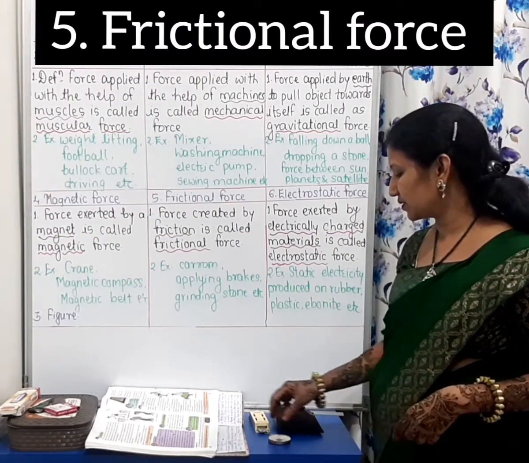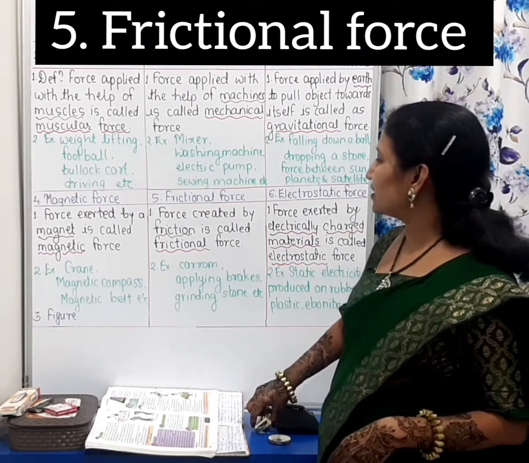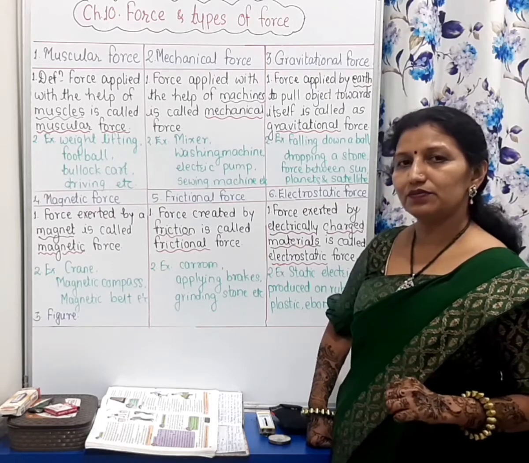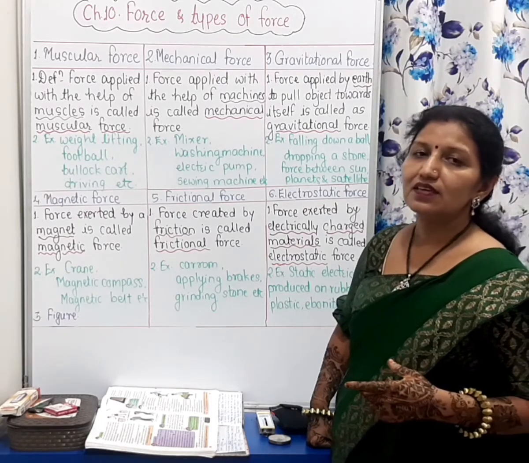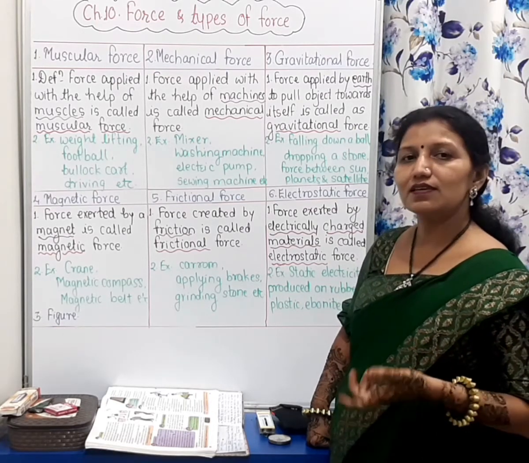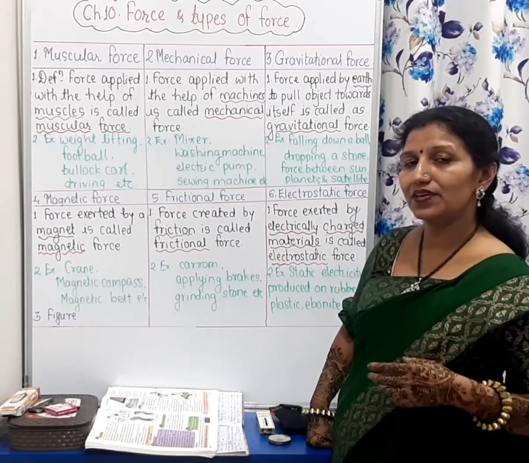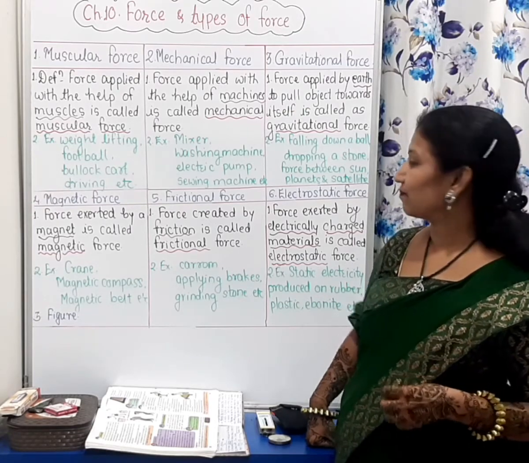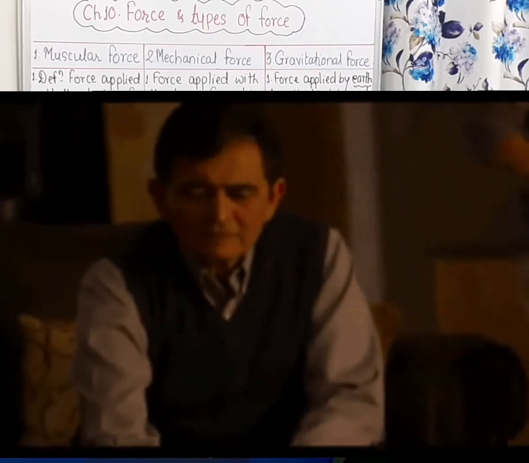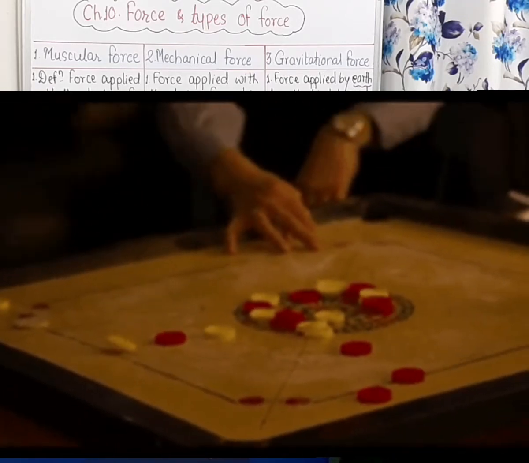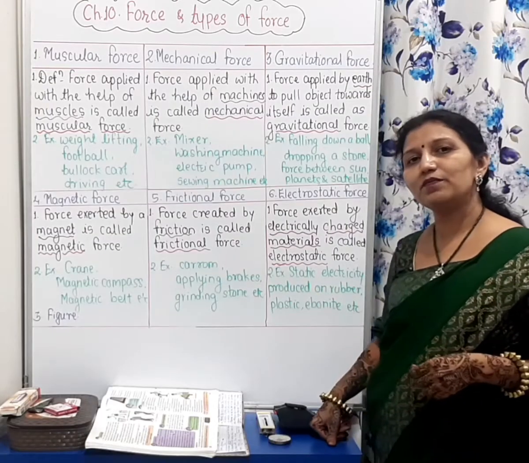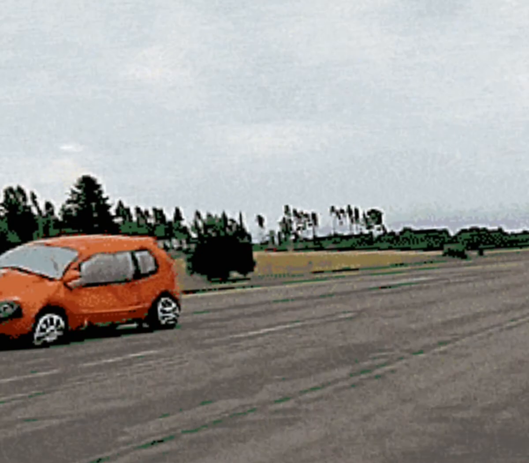Then frictional force. The force created by friction is called frictional force. I have told you that sometimes we require an increase in friction, whereas sometimes we require a decrease in friction. That means friction should be reduced. While playing carom, friction should be reduced because the striker should go smoothly. But for applying brakes, there should be friction.